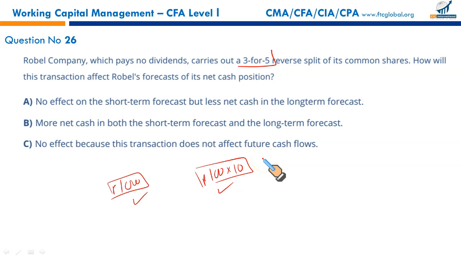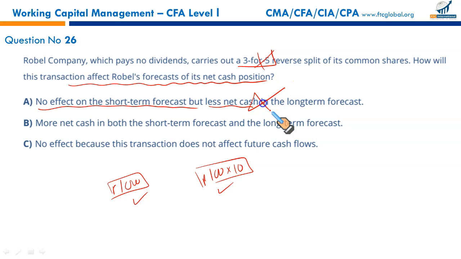So if it is done, how will this transaction affect Roble's forecast for its net cash position? It has no effect on cash at all. It is simply that the denomination of the share is being changed. It's not that you are selling shares. There is no cash involved. No effect on short-term forecast, but less net cash. There is no less or more cash. There is no impact at all.